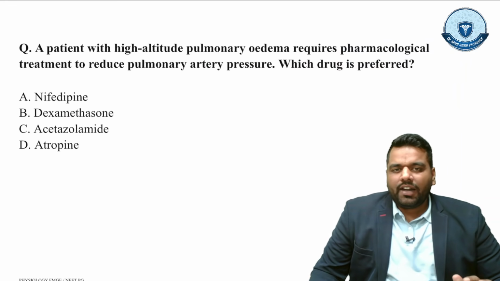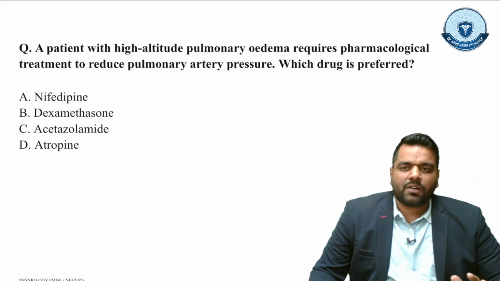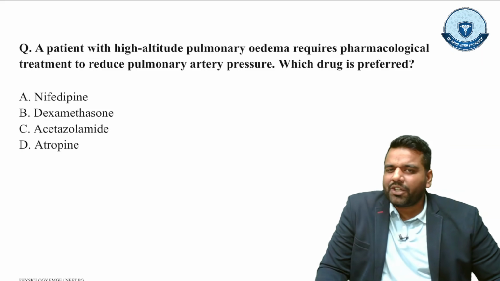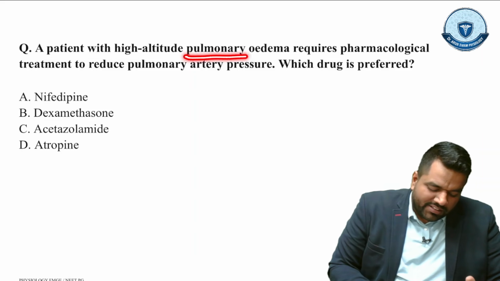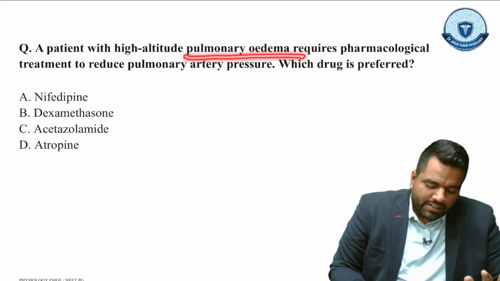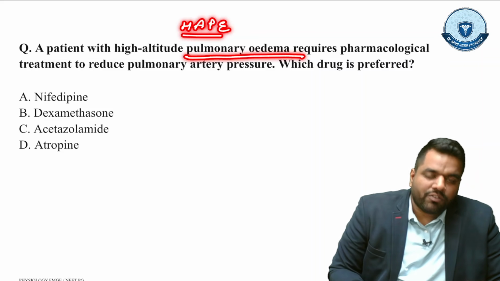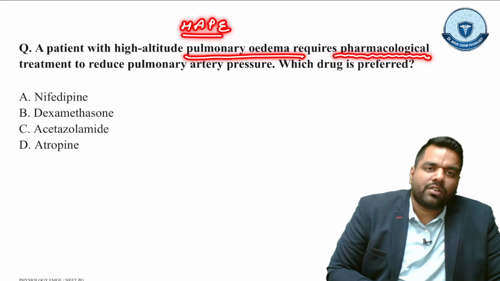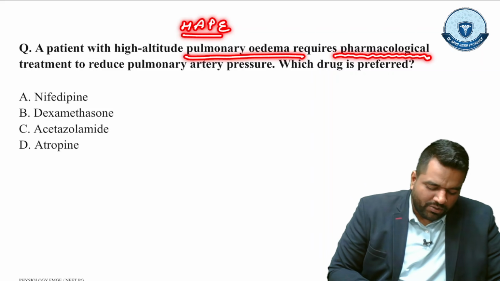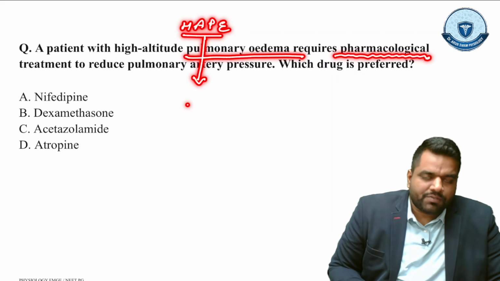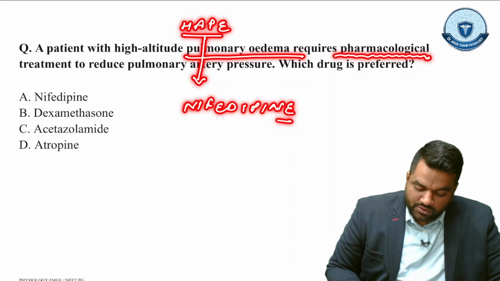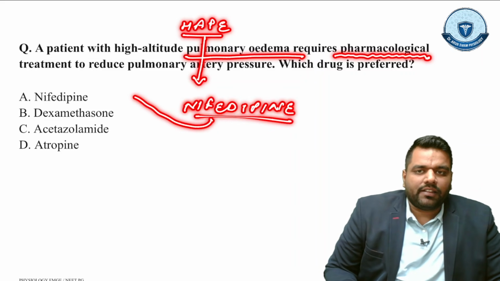A patient with high altitude pulmonary edema requires pharmacological treatment to reduce pulmonary artery pressure. Which drug is preferred? So you can see in the MCQ, they have given us the diagnosis: this is high altitude pulmonary edema, means this is a clear cut case of HAPE, and the examiner is trying to ask about the pharmacological drug, and we know in HAPE the drug we have to give is Nifedipine. So the right answer of this MCQ is A, that is Nifedipine.